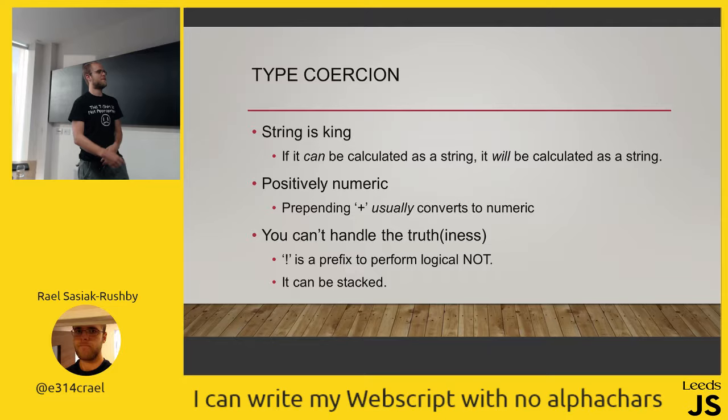And truthiness. The exclamation mark you probably use as logical not. You can double it, and then you can find out the truthiness of something, as it knots it and then knots the knot, and it becomes a boolean, true or false. So with that in mind, I'm going to swap to this, which is classic bash. I'm going to go into Node, and I'm going to do some demonstrations so you all understand